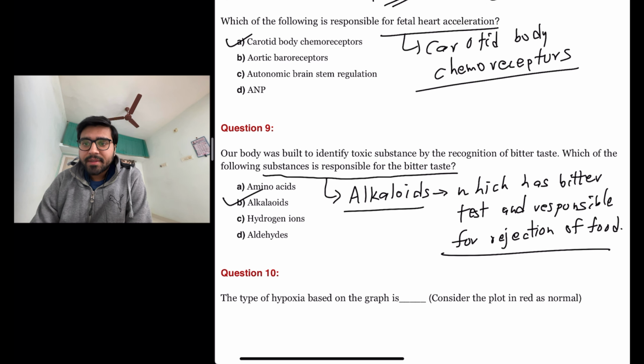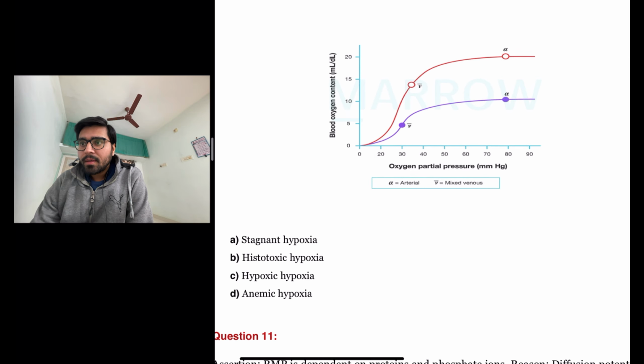The next question is, the type of hypoxia based on the graph, considering the plot in red as normal. So this one is the graph.